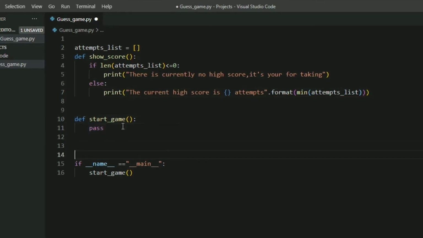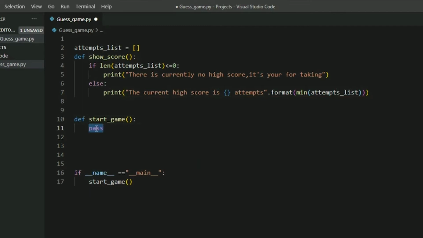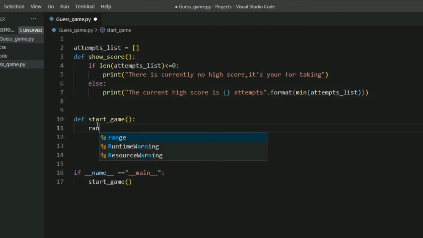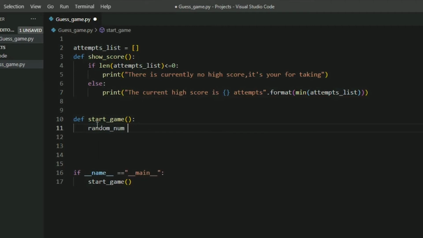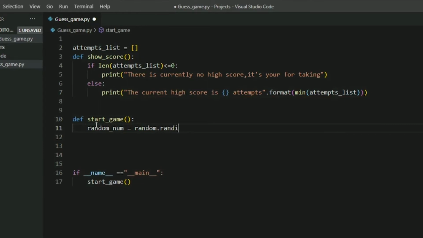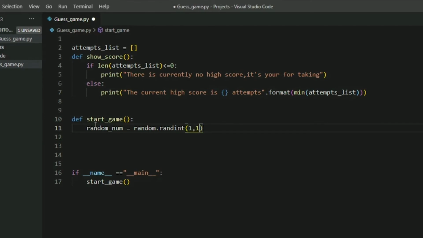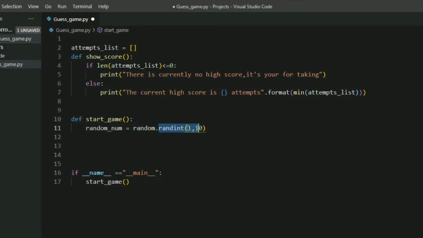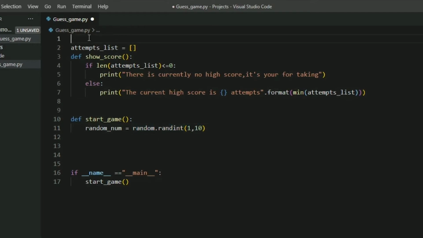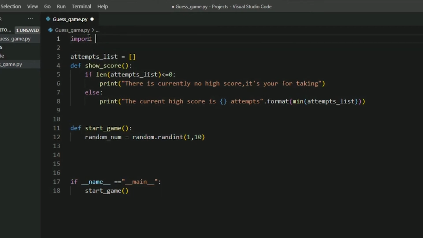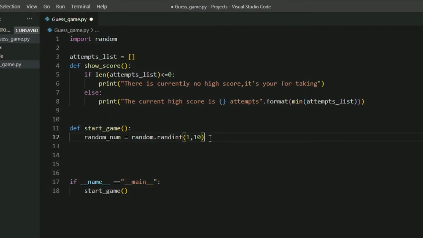Let's create some space, and the first thing we're going to do is generate a random number. Let's name it random, dot randint, and give it the range 1, 10. Random is a module and we are using the randint function from it, so we have to import random. So let's import random. We have imported it, so it will execute perfectly.